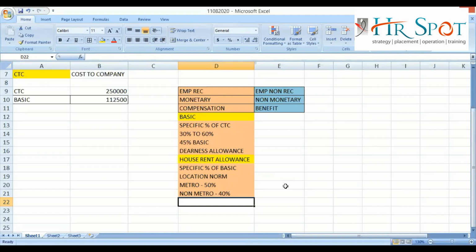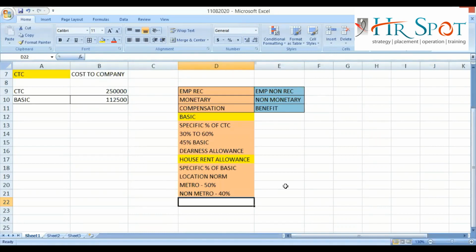Secunderabad, 50%. Hyderabad, Secunderabad, twin cities, 50%. Kolkata, Howrah, 50%, metro zone, right? So depending on the location, do not say metro cities and non-metro cities.